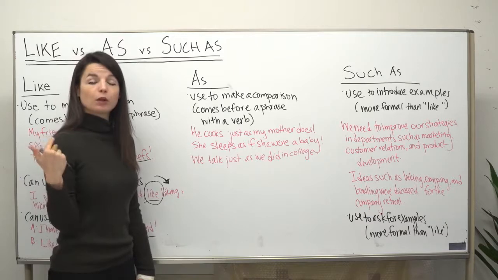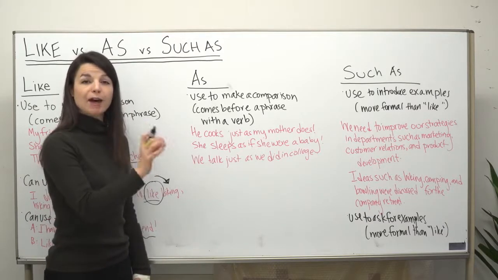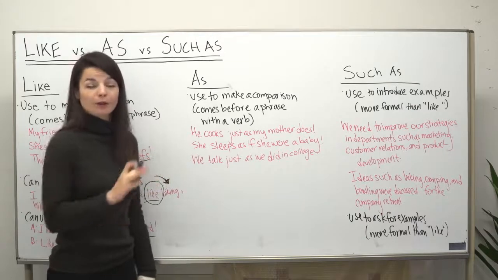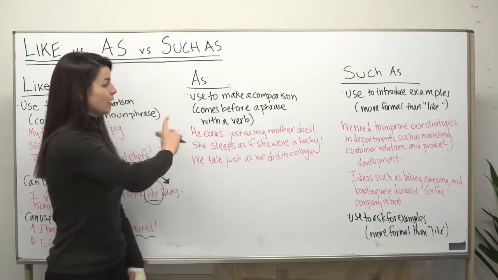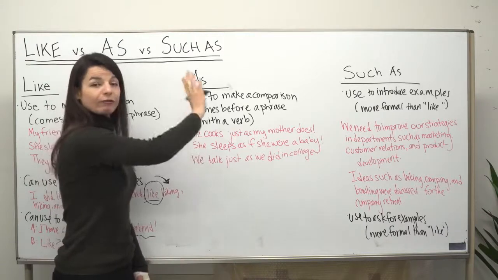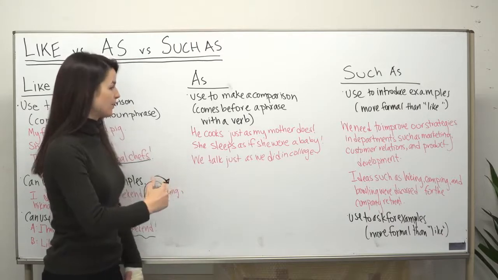So when we looked at the word like, we saw that we use like before a noun or a noun phrase. So there's no verb that follows the word like. With as, however, if there is a verb in the phrase that follows the word, we should use the word as. Let's look at some examples.